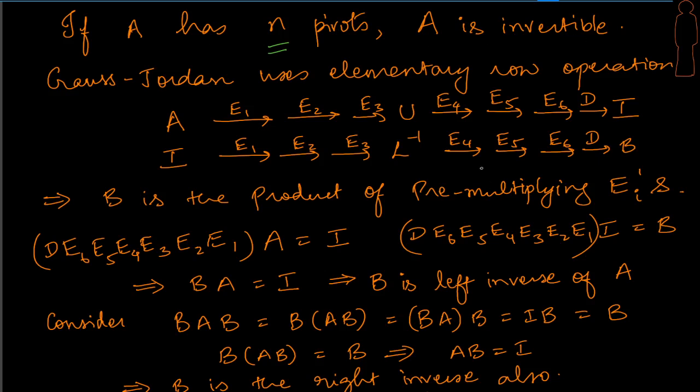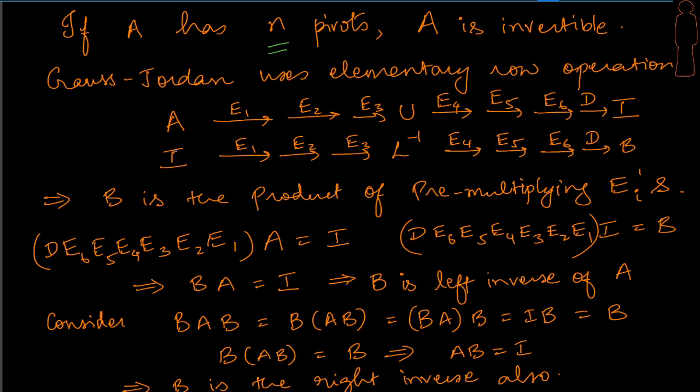Okay, let's move. We are going to use the Gauss-Jordan method as we just learned. We will start finding the inverse by applying the Gauss-Jordan method, which is nothing but elementary row operations. Remember what we did? We had A, we applied, in this case of 3 by 3, 3 elementary operations and we got it to U, and applied a few more with the division operation and then got to I.